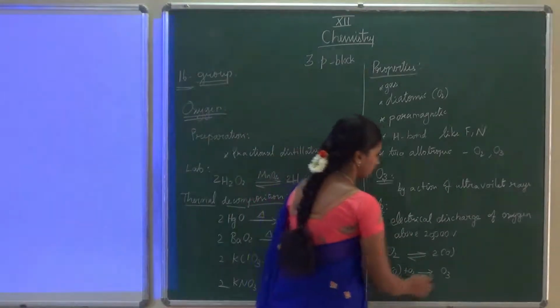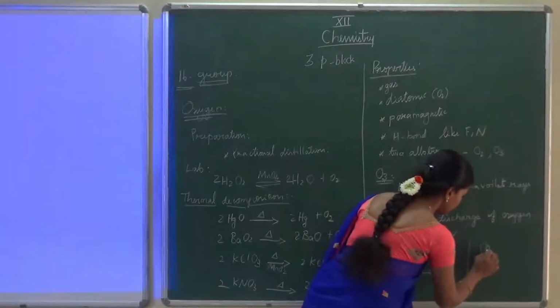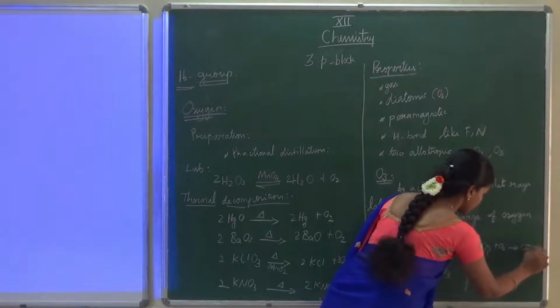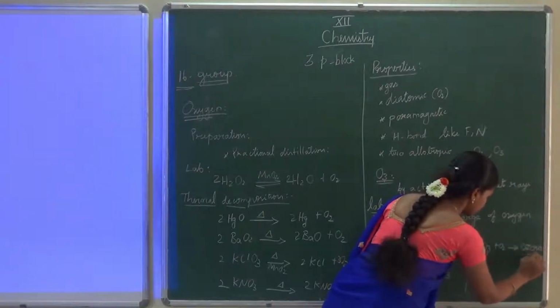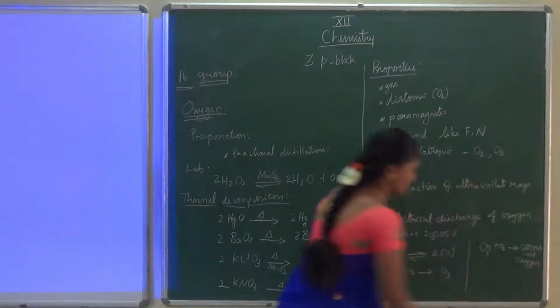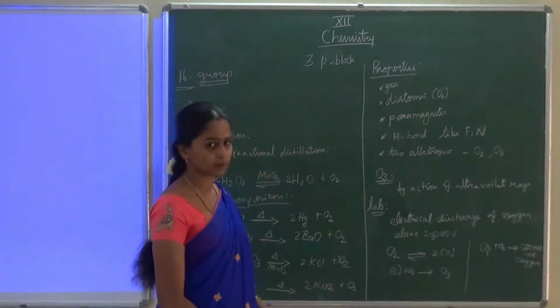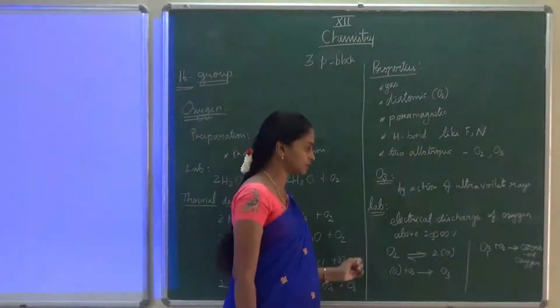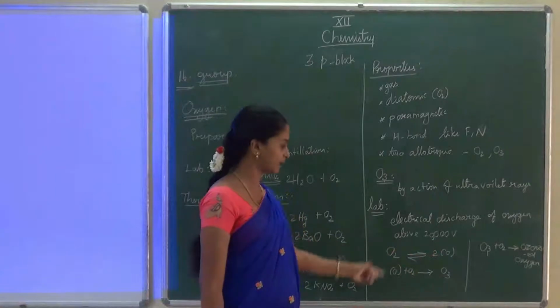Okay, so the combination of O3 and O2 is called ozonized oxygen. Okay, so they can ask you 2 more questions. How will you prepare ozone in laboratory?